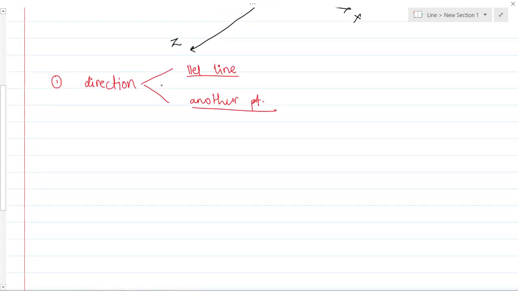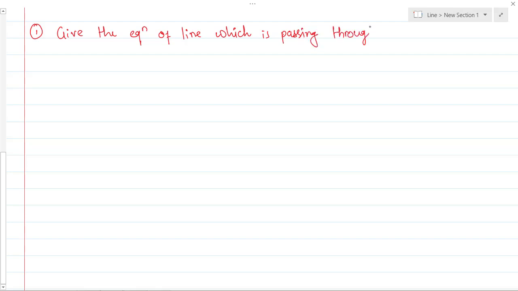Now let's have the equation of this line L. These two conditions we will take one by one, the first condition and the second condition. The first condition I will take is that the line is parallel to some other line. So first condition: give the equation of the line which is passing through point A and parallel to b bar.